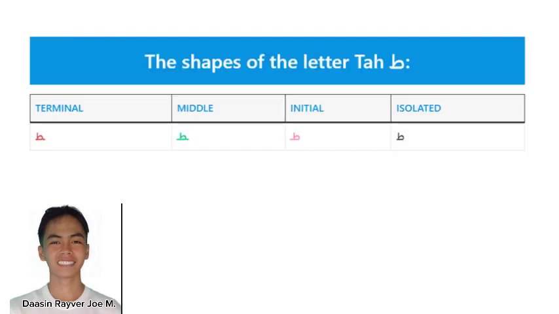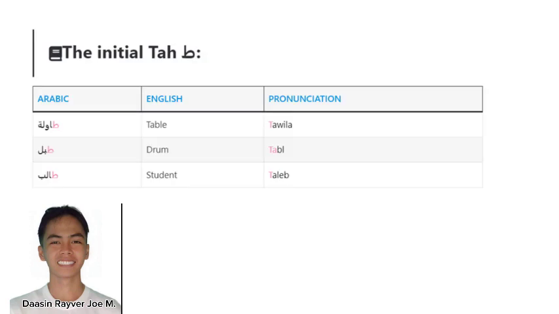Next letter we have is Ta. Ta is a heavy letter, and here its shapes. We have its isolated, initial, middle, and terminal shape. For the examples of Ta, we have table, which is pronounced Taliwa. We have drum, which is pronounced Tabl. And we have student, which is pronounced Talib.